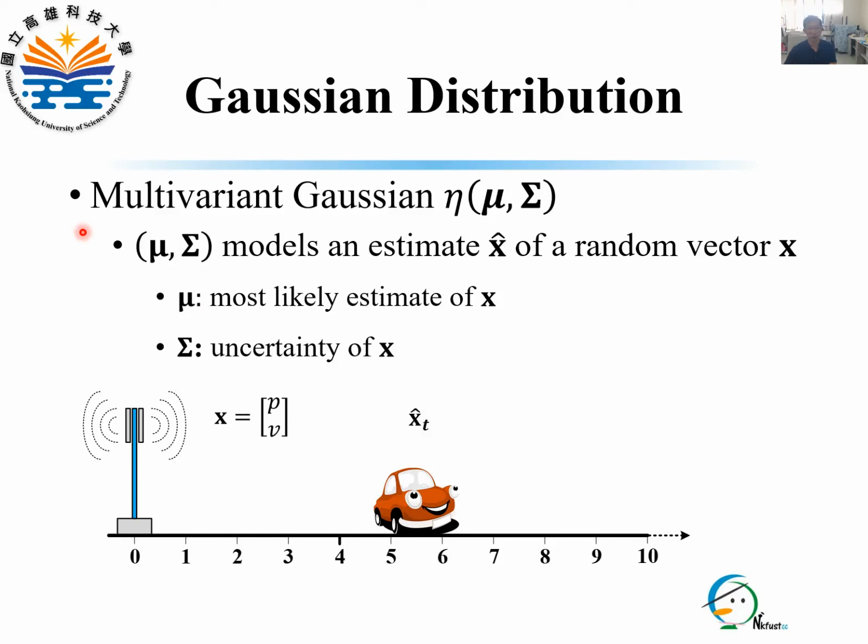Similar to the standard Gaussian, the mean vector mu and the covariance matrix sigma of a multivariate Gaussian can be used to model an estimate S hat of a random vector X. Mu and sigma denote the most likely estimate and estimation uncertainty of S. In this example, an estimate at time t of the state S that consists of P and V can be modeled by a multivariate Gaussian.